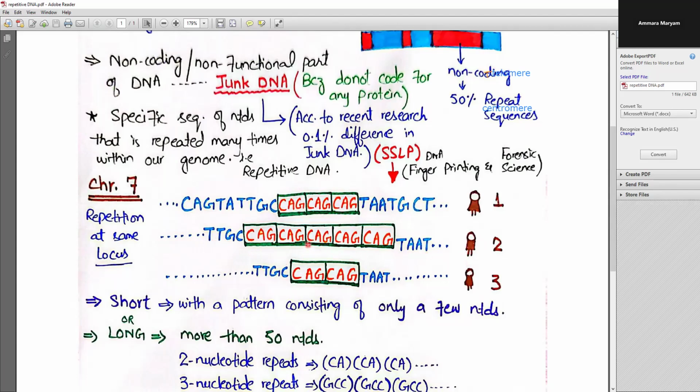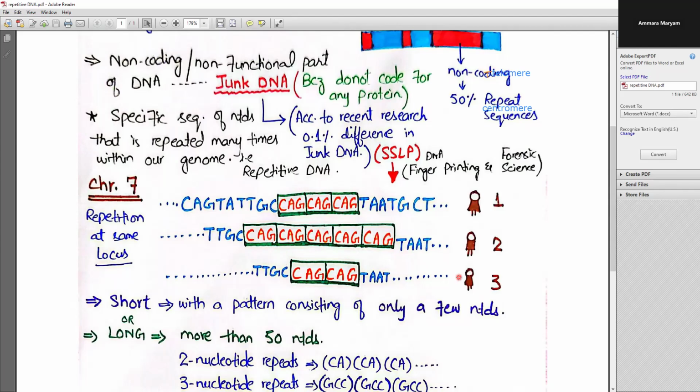At the same position, at the same gene locus, in the same chromosome, how many times is it repeating? CAG 1 time, CAG 2, CAG 3 times, CAG 4 and 5. So in this individual, this CAG sequence is repeating 5 times.